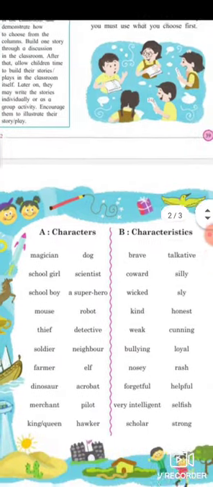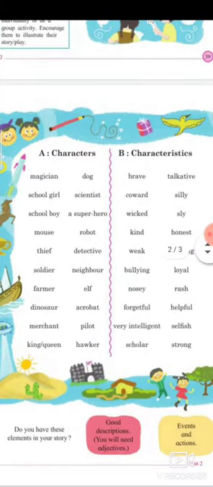So, characteristics. You can say characters like magician, schoolgirl, schoolboy, mouse, thief, soldier, farmer, dinosaur, merchant, king or queen, dog, scientist, superhero, robot, detective, neighbor, elf, acrobat, pilot, hawker. From any of these characters you can choose any 5. One person is choosing 5 characters and another is choosing their characteristics, but they don't know how they will differ. Okay, fine. We will discuss later on.